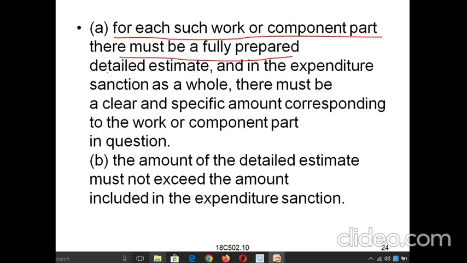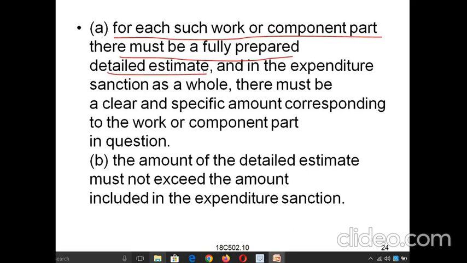fully prepared detailed estimate. So in construction, whatever the component parts of any building or any type of structure we are preparing, for each and every part we have to keep the detailed estimate. Suppose you take the example of a component part, that is a footing.